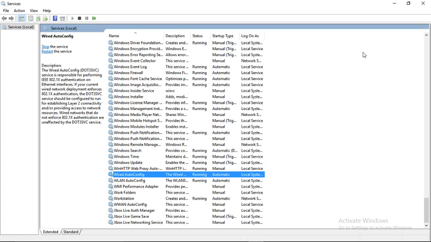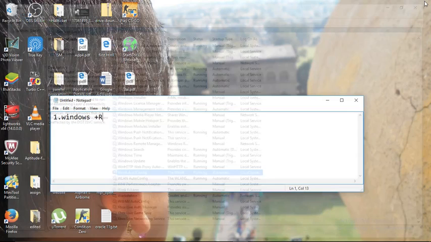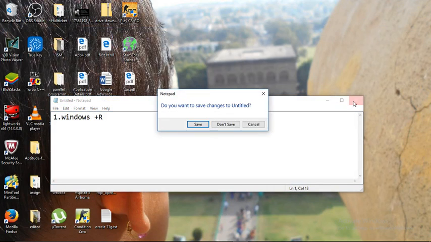Just like that, it's done with the setting. It's so simple.